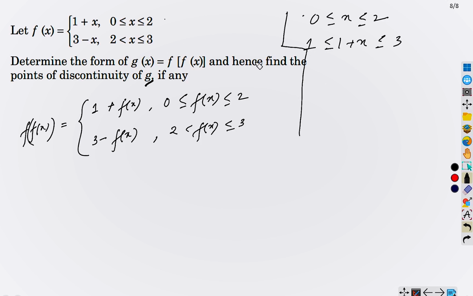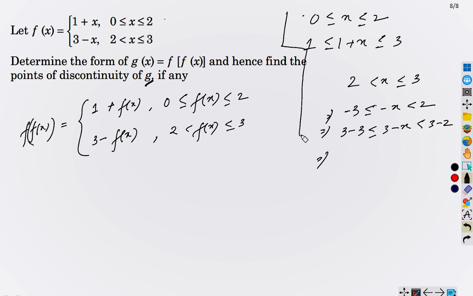Similarly, when x varies from 2 to 3, f(x) is 3 minus x; whenever you multiply an inequality by a negative sign, the inequality gets reversed. So basically this is f(x).